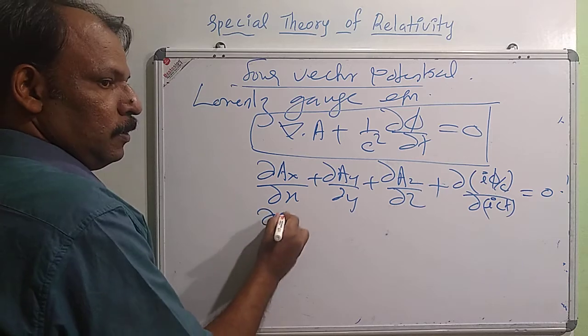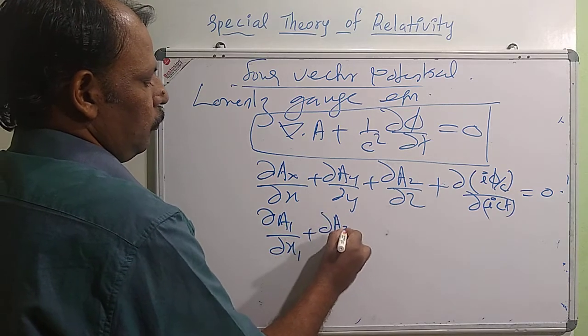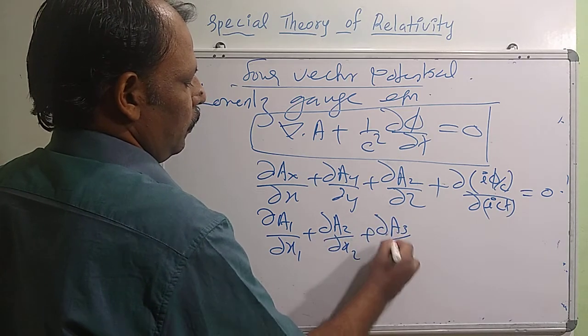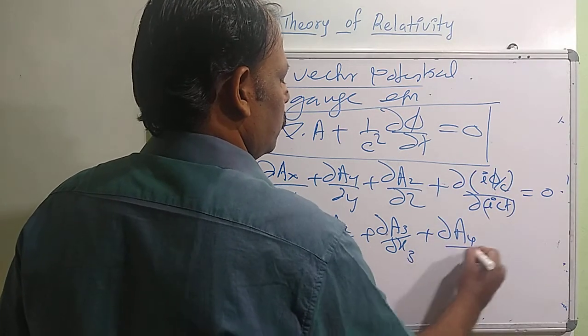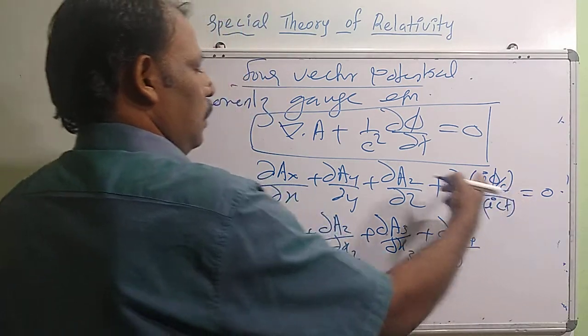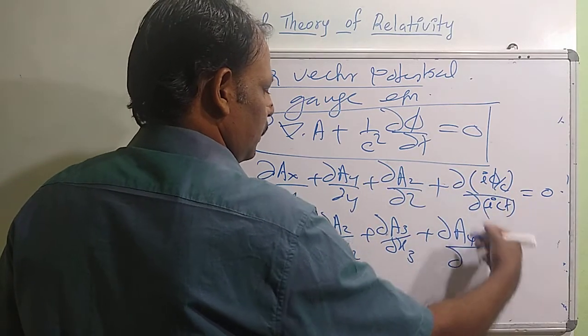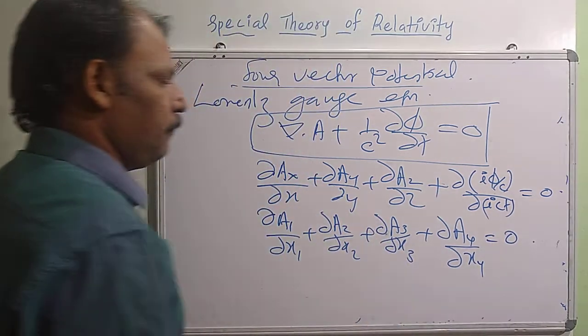So this is ∂A1/∂x1 + ∂A2/∂x2 + ∂A3/∂x3 plus, we can write this as the fourth component of the potential, because in the denominator we have the fourth component of the position 4-vector.